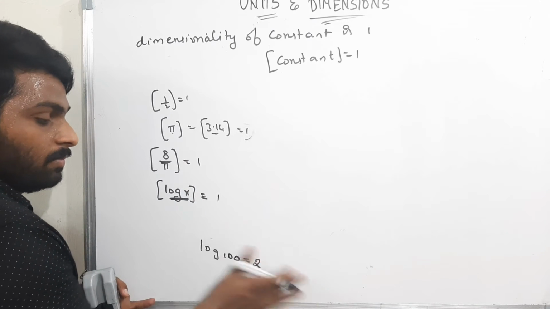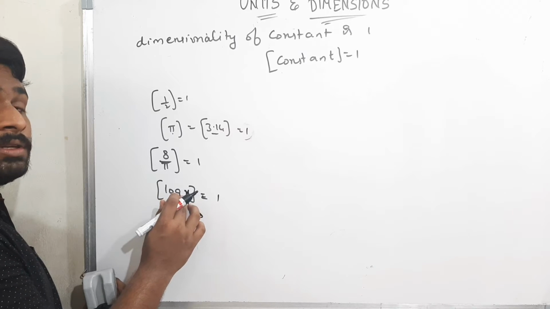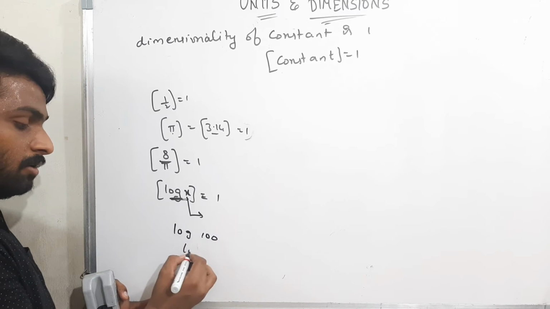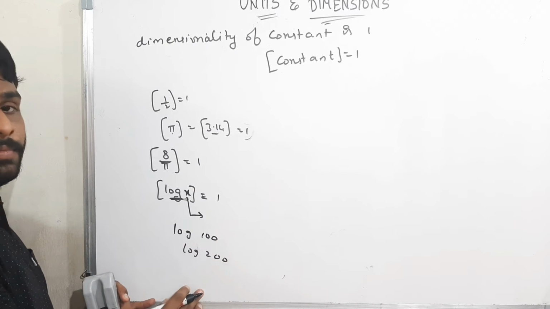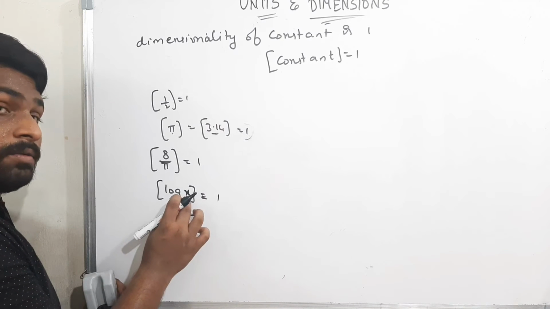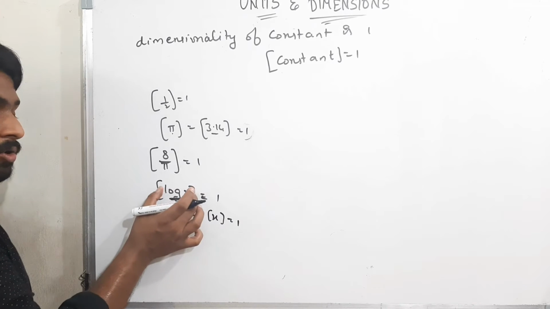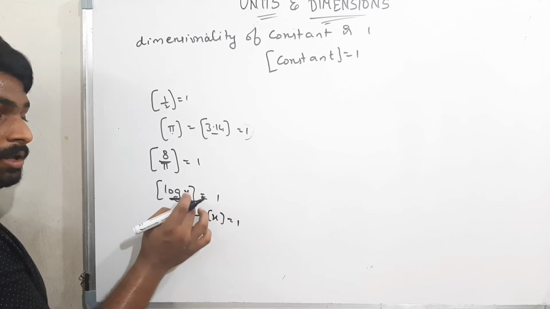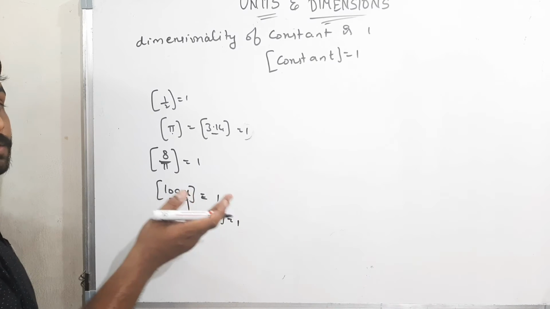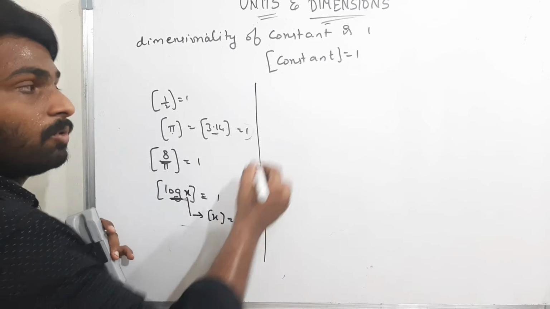Now here x, the log function can only take constants. Log 100, log 200, and so on. It can take only constants. That means the dimensionality of the x here is also 1. The whole log function dimensionality is 1, and for x the dimensionality is also 1, because log x we should take as constant values. Okay, not only this, there are few more.